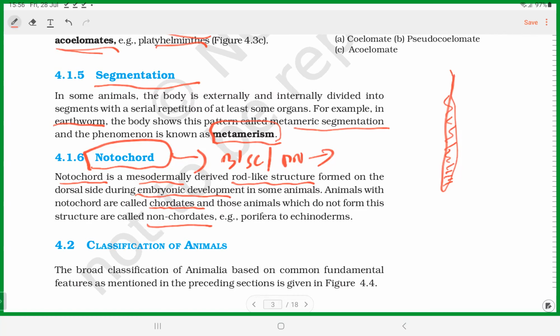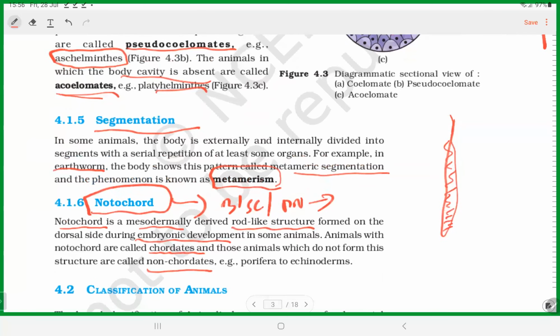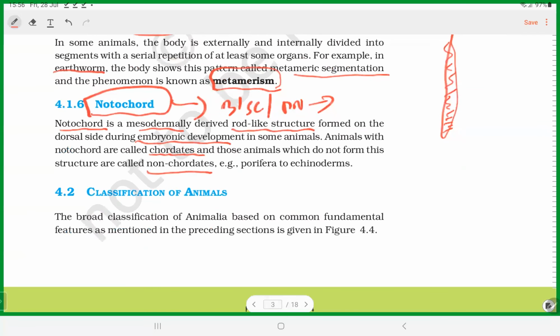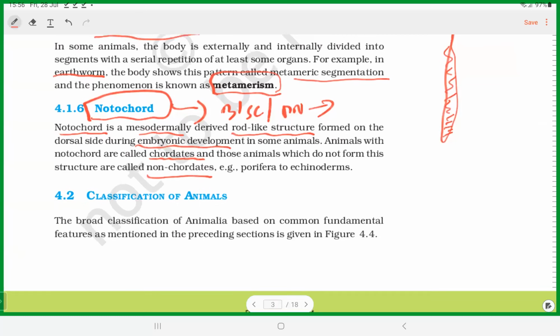Okay, fine. So, in simple terms: levels of organization, and then pattern of development like symmetry, and then third, the germ layers, diploblastic or triploblastic, and coelom is present or not.